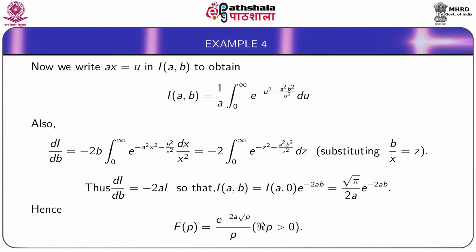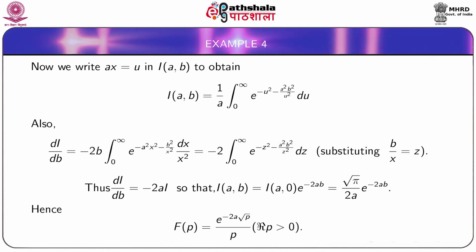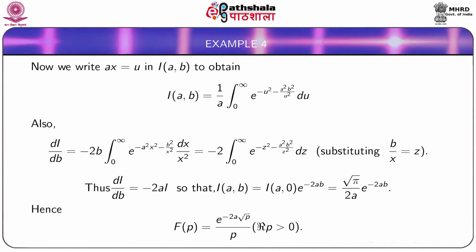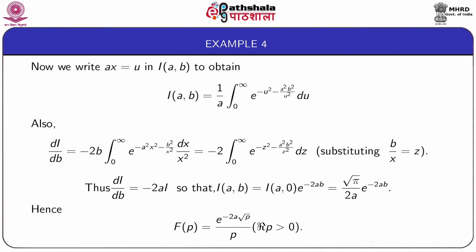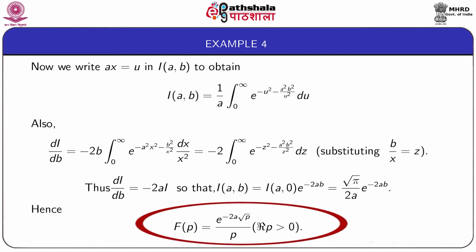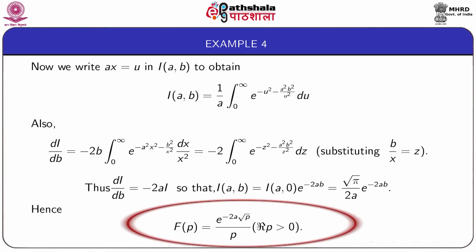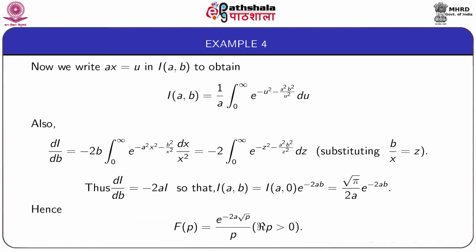So after finding the integral I(a,b), we can substitute here to obtain capital F(p) equal to e to the power minus twice a root p by p for real p greater than 0.